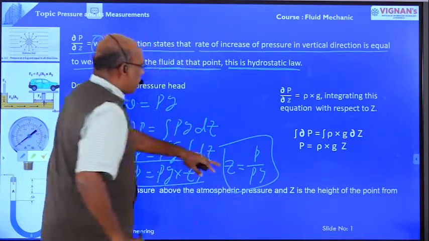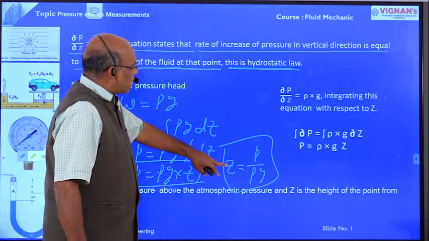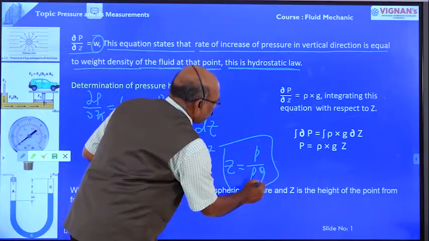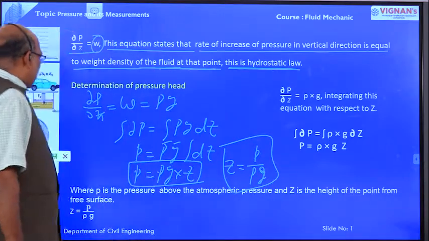Here Z is the pressure head. Pressure head is equal to pressure intensity divided by rho into g. Rho is the density of the fluid. G is the acceleration due to gravity.